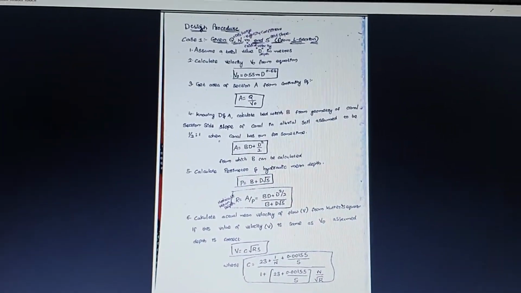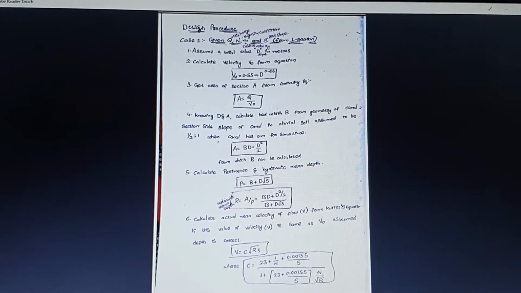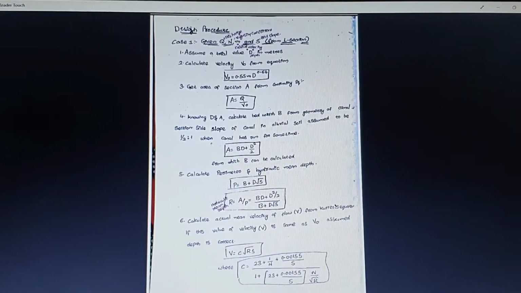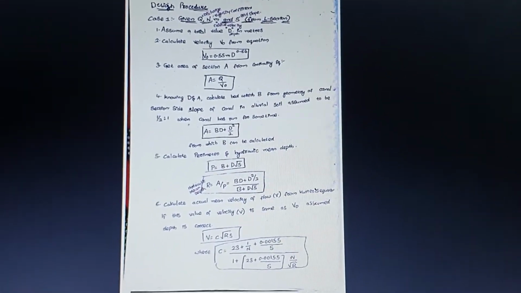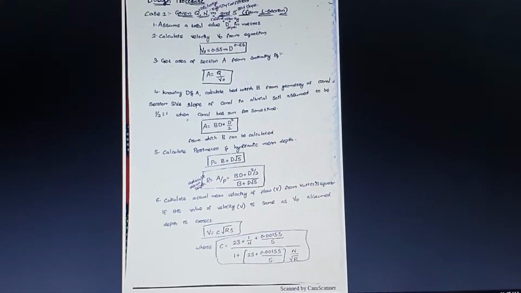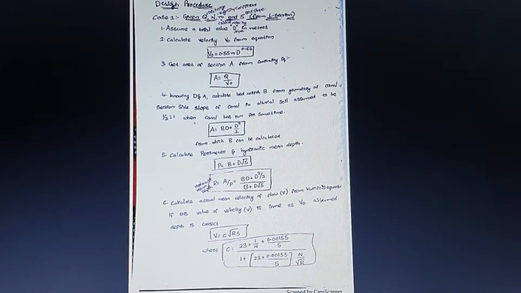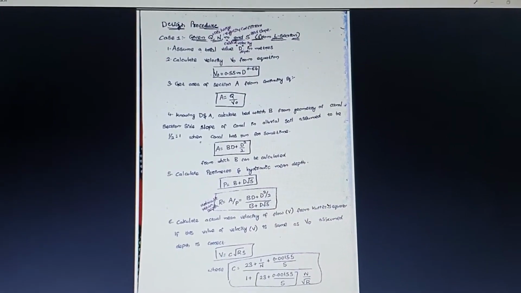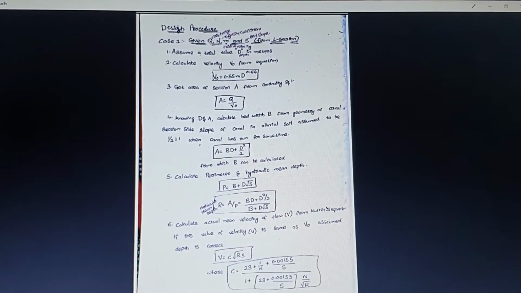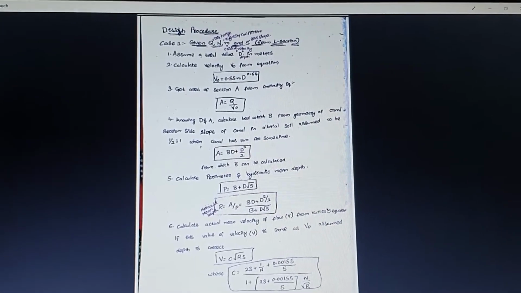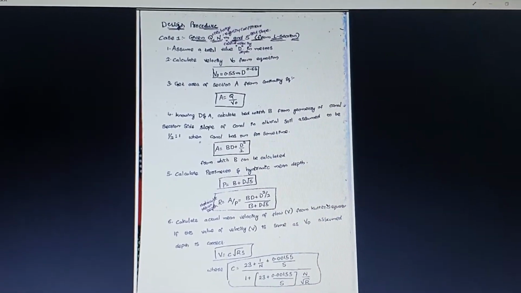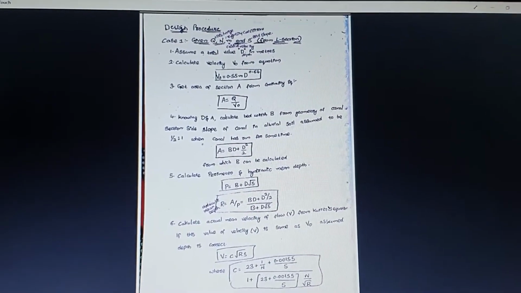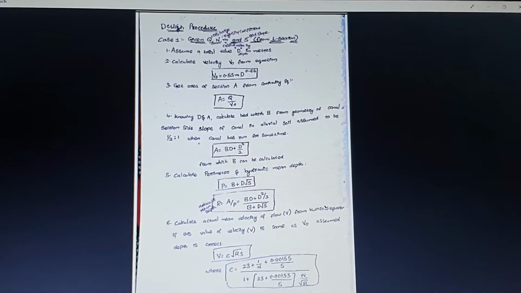First we are going to assume the value of D. D is nothing but the depth of the canal section, and second we are going to calculate the velocity from Kennedy's equation, which is V naught is equal to 0.55 m into D to the power of 0.64. The third step is we are going to calculate area in terms of discharge and V naught, which is discharge by velocity, and the fourth step we are going to calculate area in terms of B and D.